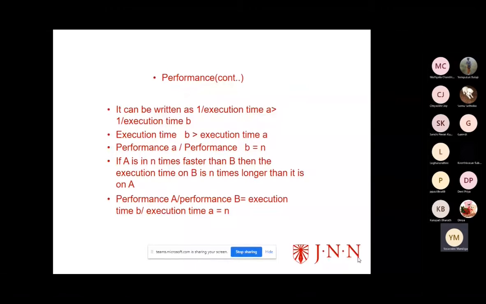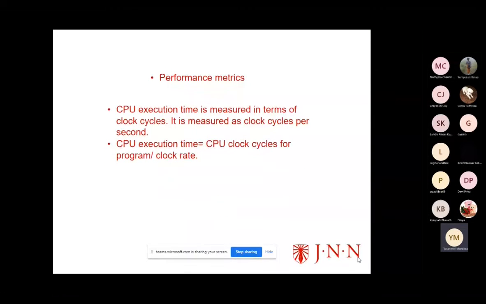Next, moving on, based on the CPU execution time, how can we find the CPU execution time based on the CPU clock cycles per rate? We are going to find out the CPU execution time. CPU execution time is nothing but the response time. Based on that, we are going to find out the performance metric.